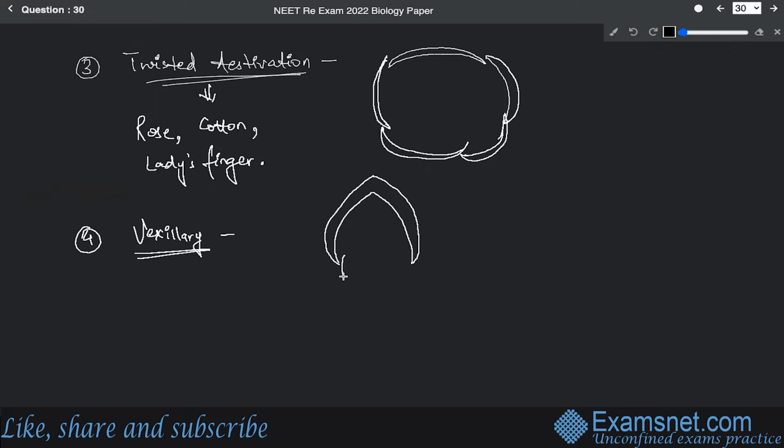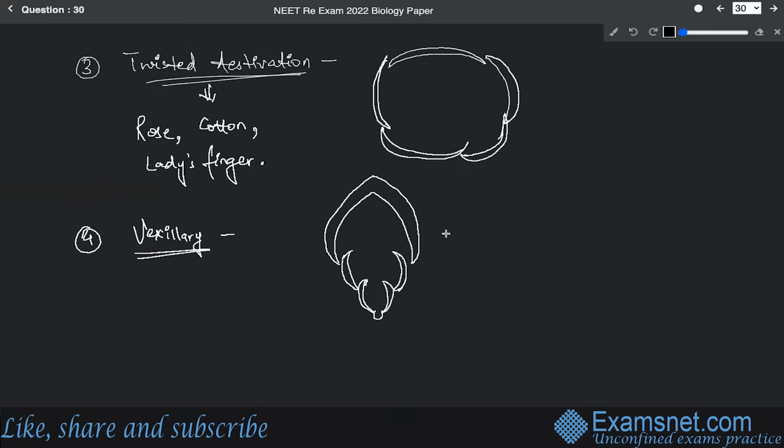Then inside it, you will find two inner walls like this. And inside it, you will again find two inner walls, and this is joined together.